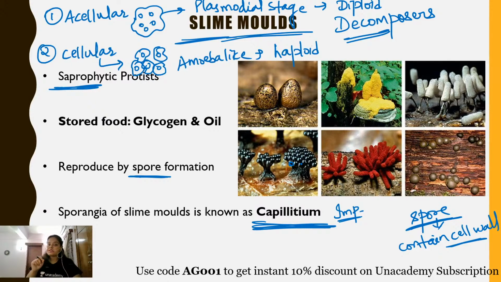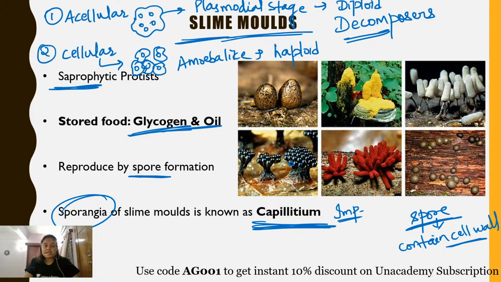So these are protistan decomposers found in two types, acellular and cellular. In the acellular form, a multinucleated stage is present, the cell wall is not found, this stage is the plasmodial stage, and they are diploid in nature. In the cellular form, various unicellular amoeba-like cells combine together, but the membrane is present, and they are haploid in nature. Talking about their stored food, the stored food is glycogen and oil. And the sporangia of the slime mold is known as the capillitium. These are the various examples seen or found in nature.